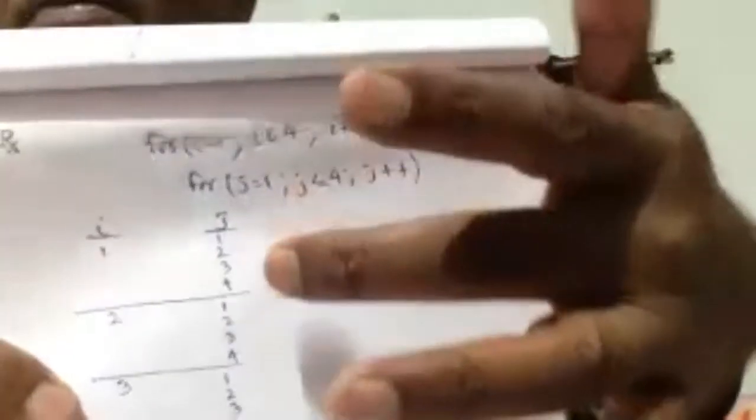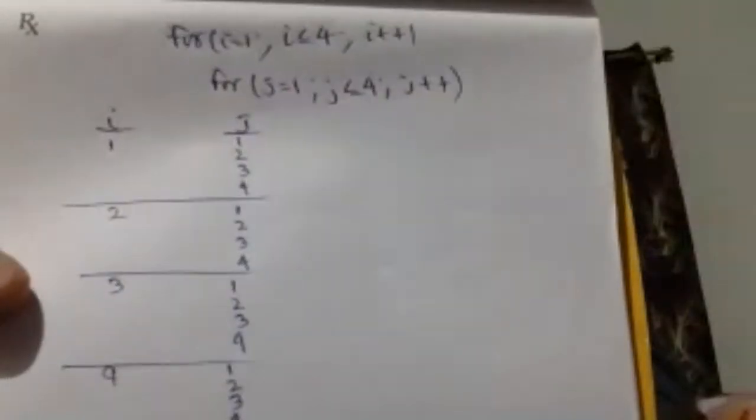If I put these 2 for loops, I from 1 to 4, J from 1 to 4. So for I equal to 1, J will repeat 4 times. I equal to 2, J will repeat 4 times. 3, 4 times; 4, 4 times. Okay? Now, to get this